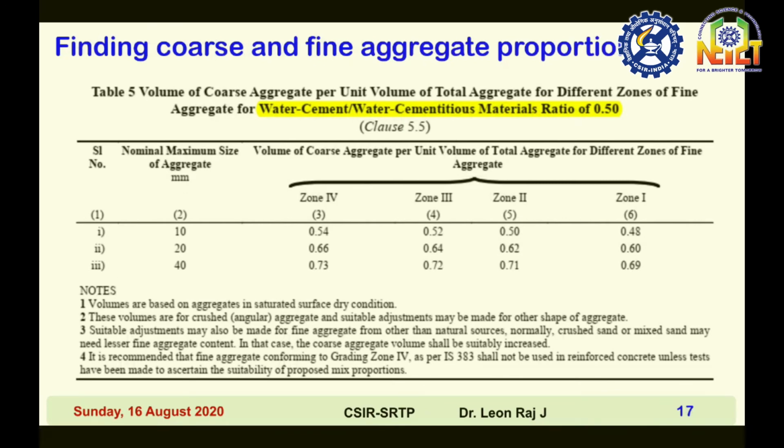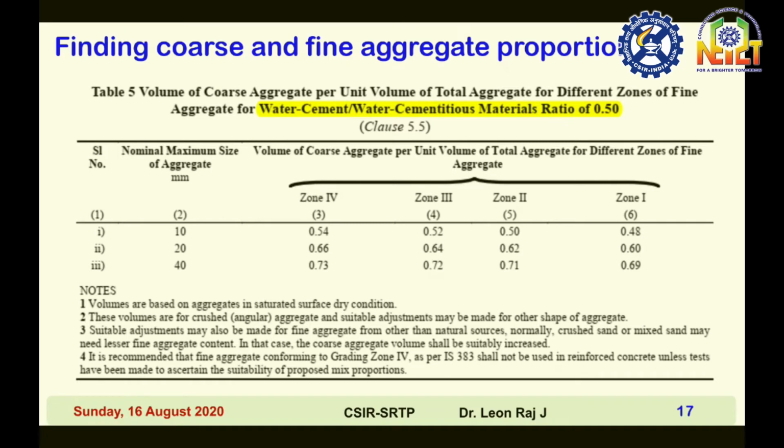Finding coarse aggregate and fine aggregate proportion. Total aggregate equals fine aggregate plus coarse aggregate. It may be represented in two forms, volume or mass. Volume of total aggregate is equal to volume of coarse aggregate plus volume of fine aggregate. Mass of total aggregate is equal to mass of fine aggregate plus mass of coarse aggregate.